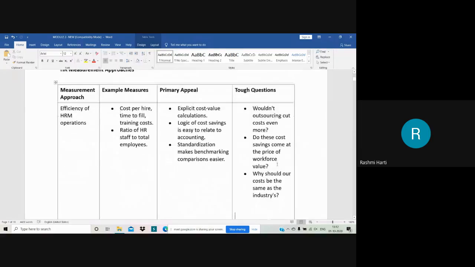Then, do these cost savings come at the price of workforce value? If I go for outsourcing, would it come at the price of workforce value? That is the second question to be asked. Then, why should our cost be the same as other industries? All these are various questions which arise.